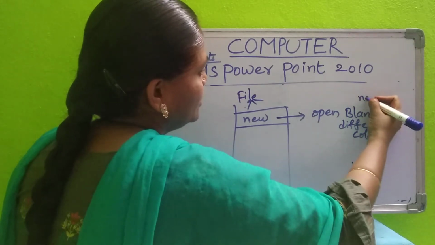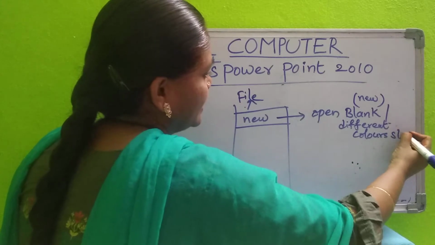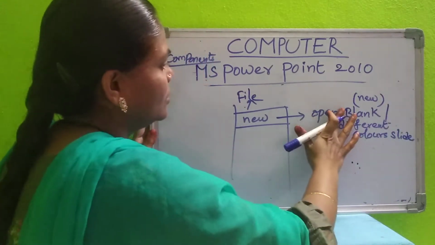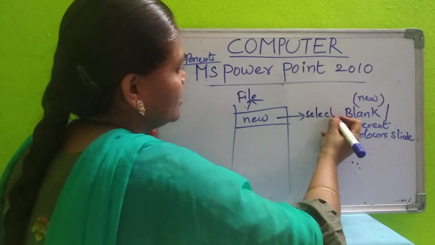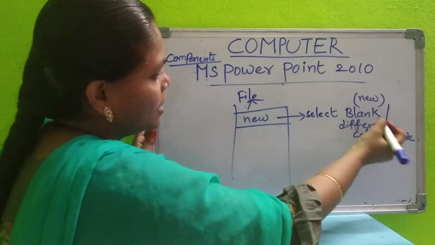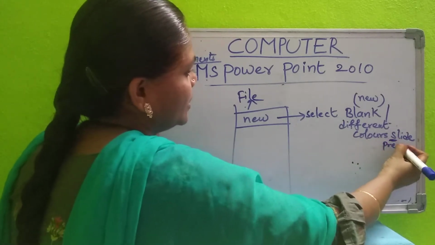That means new one you can open. Colors, slides you can select there. Instead of open, we can write select. So select. We can select a new blank presentation or any different color slides presentation.